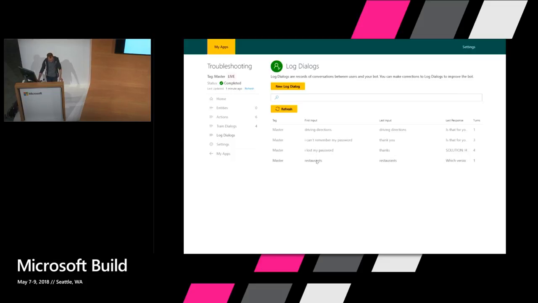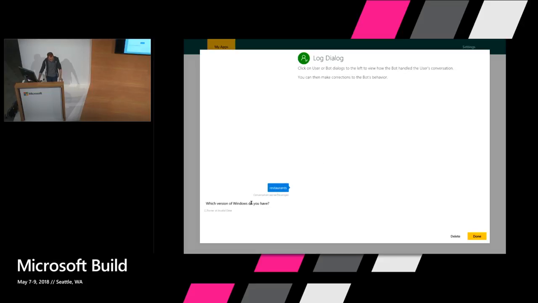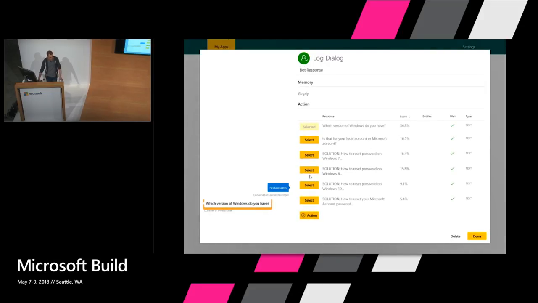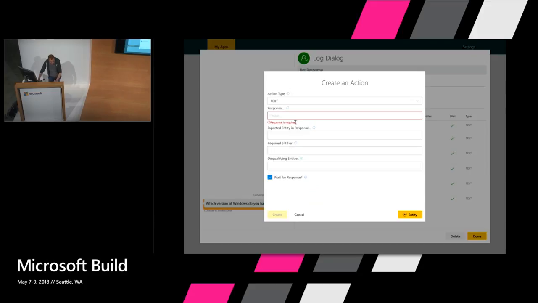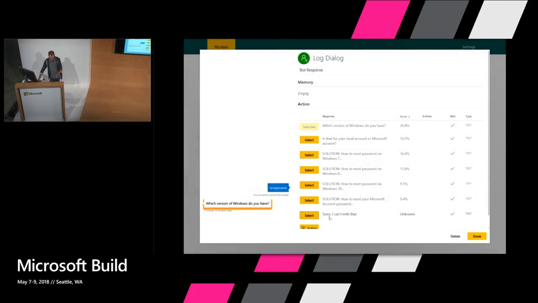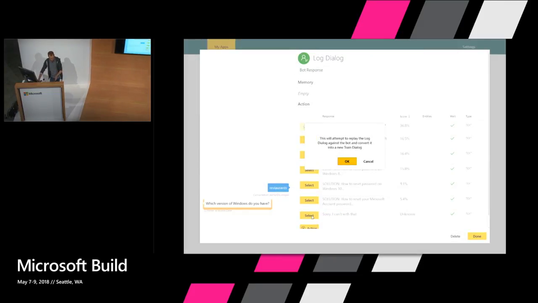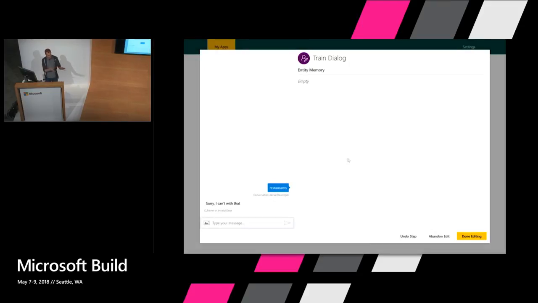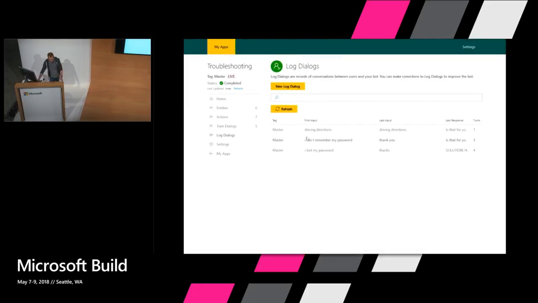So if I go in and look at this example of, let's say, the person says restaurants. Well, I can look at this and say, this is not what the system should have done. If I click on that, I can say, what should the system have done? Well, I need to add another action. I want the system to say, sorry, I can't help with that. That's going to be a new response. Add that to the list of responses. I can then choose it, and then it says, do you want to create a new training example from that? So this is now a new training example, which I could continue if I wanted to. I'm just going to leave that one there.